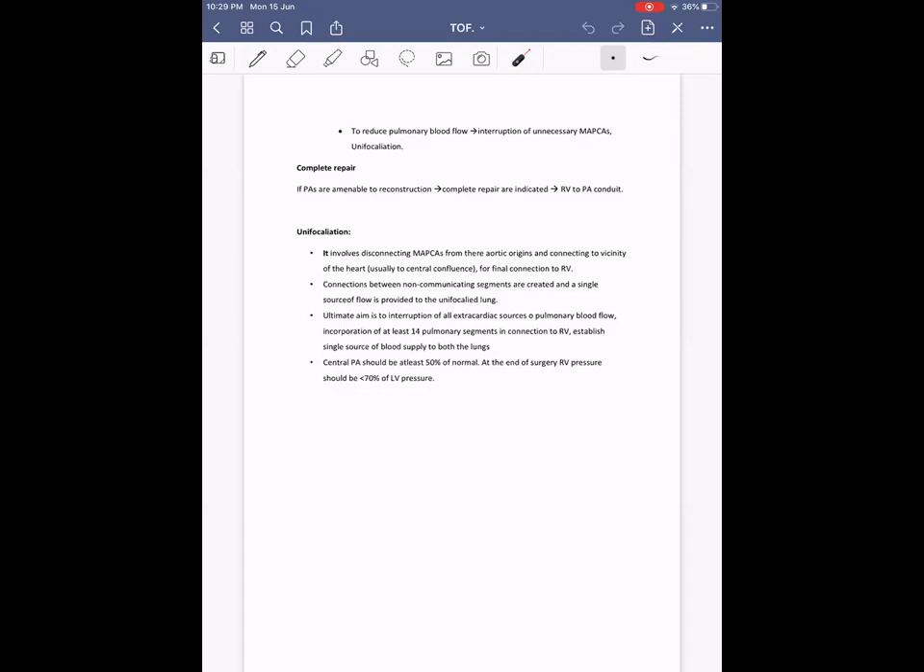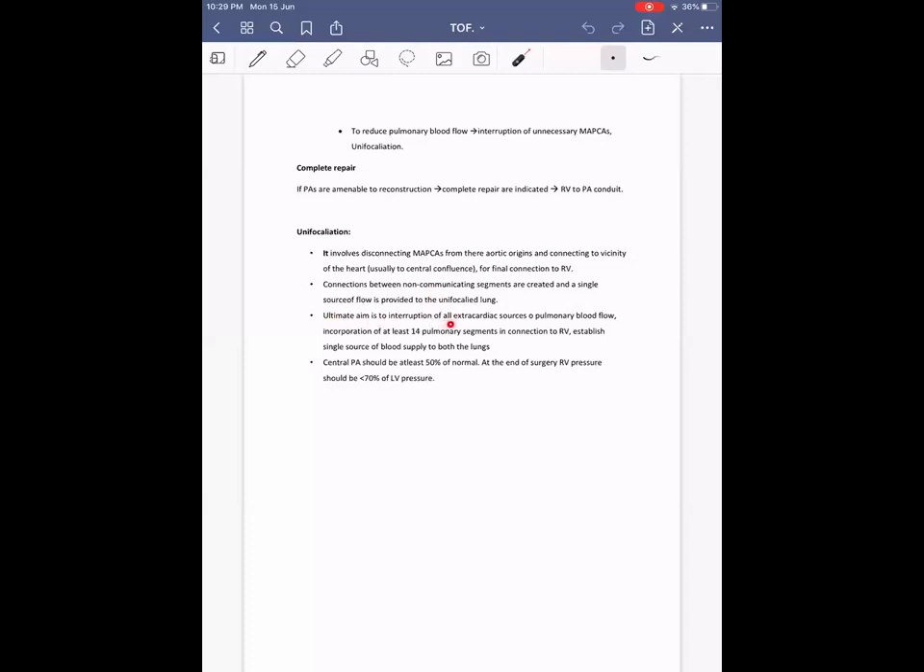What is unifocalization? Unifocalization involves disconnecting all the MAPCAS from their aortic origin and connecting them to the vicinity of the heart, usually to the central confluence. That is where the right and left pulmonary arteries originate. To that point, usually they anastomose for final connection to the right ventricle. So connections between non-communicating segments are created, and a single source of blood flow is provided. The aim of unifocalization is to provide a single source of blood flow from the pulmonary artery.